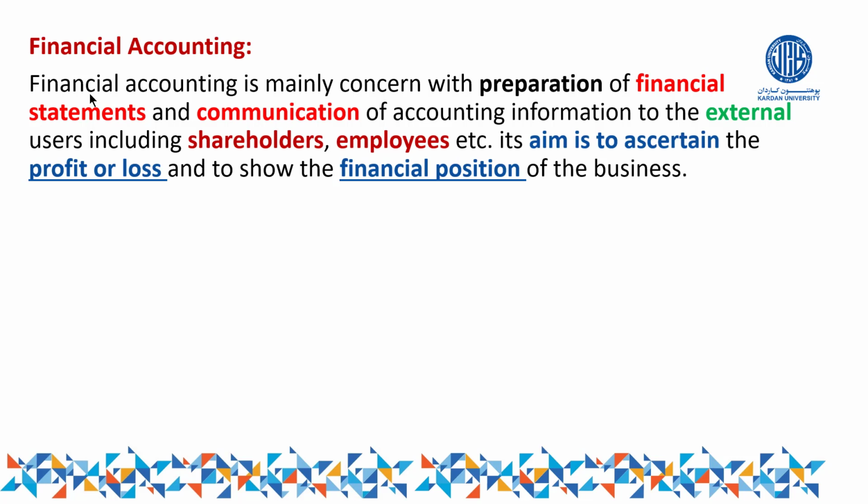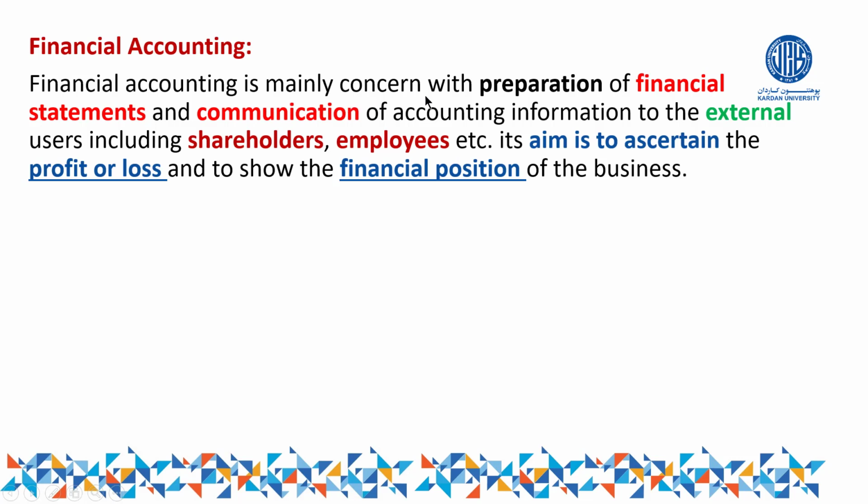For example, what is the purpose of financial accounting? What is the purpose of cost accounting? And what is the purpose of managerial accounting? Otherwise, all of them are branches of accounting, or we can say all of them are accounting. So they do the same thing: they record, they classify, and summarize, and finally they provide a report. But here, if we want to define different branches of accounting, we define them from their objective or scope perspective. So financial accounting can be defined in this way.